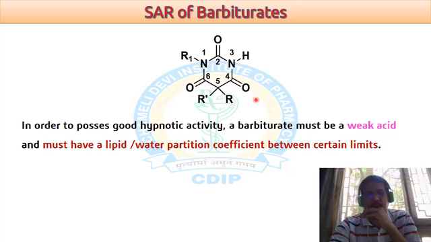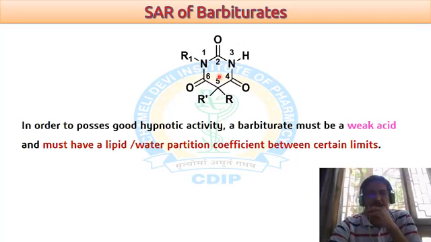Here different structure modifications are possible. Generally they can take place at the 5th position in the form of R and R prime. The 5th position bears 2 hydrogens in barbituric acid, and those 2 hydrogens can be replaced by means of R and R prime. When we go for this replacement, the activity is changed in a dramatic fashion.